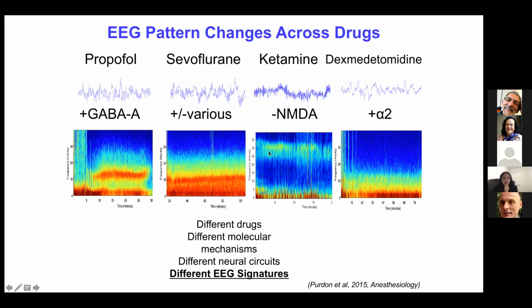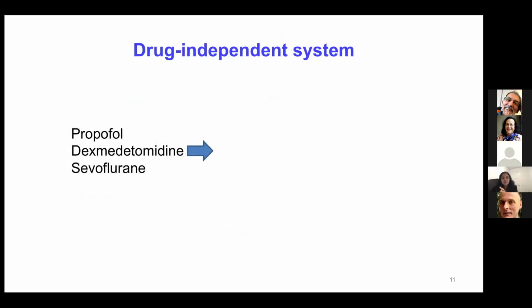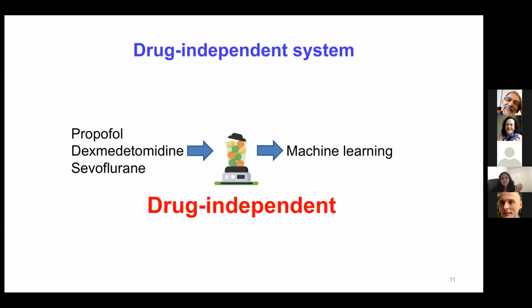So the challenge was, is it possible to develop a sedation level monitor which works across all the drugs? This was the question I tried to answer during my PhD. So instead of developing a drug-specific system, why not mix all the drugs, put it in a blender, and use a machine learning algorithm to predict the sedation level outcome? So we call this a drug-independent system. Our algorithm will not know which drug it is using to predict the sedation level outcome.